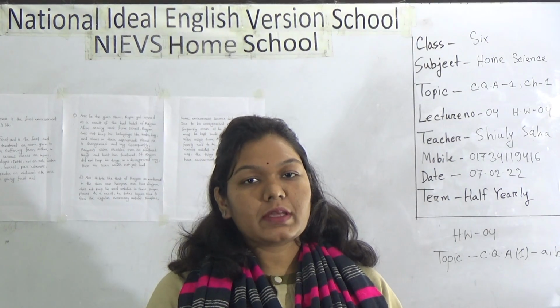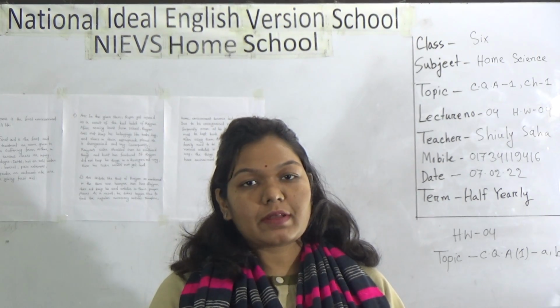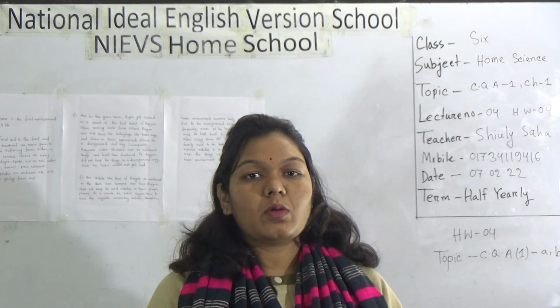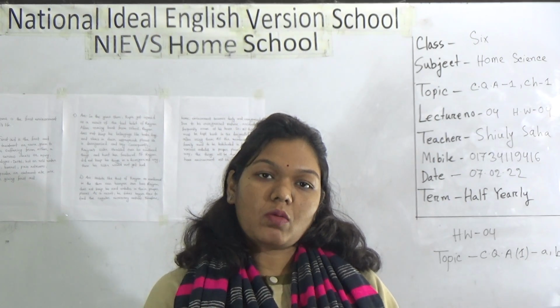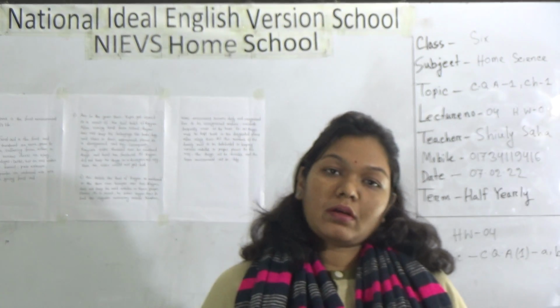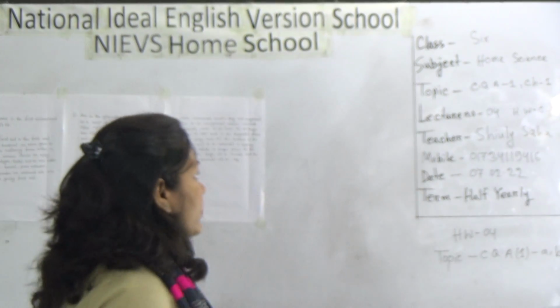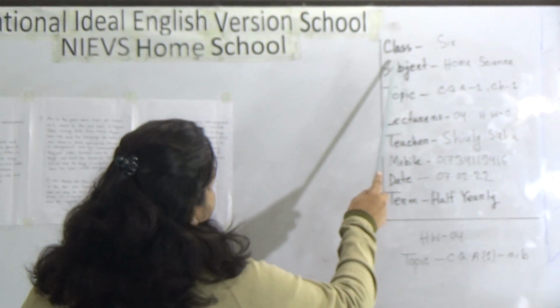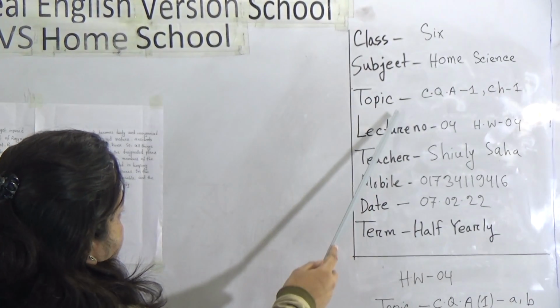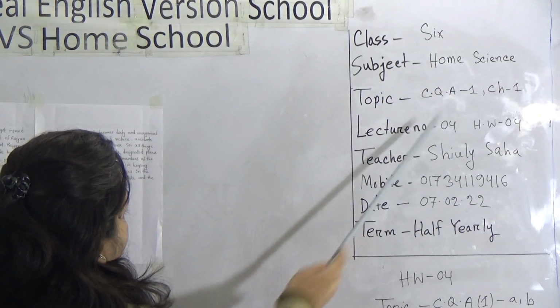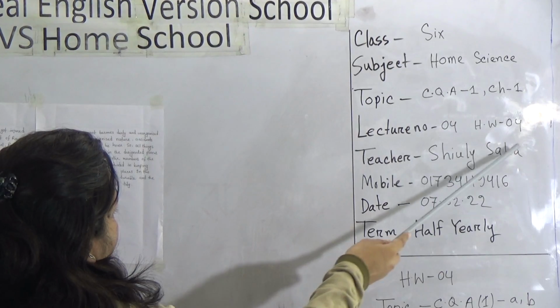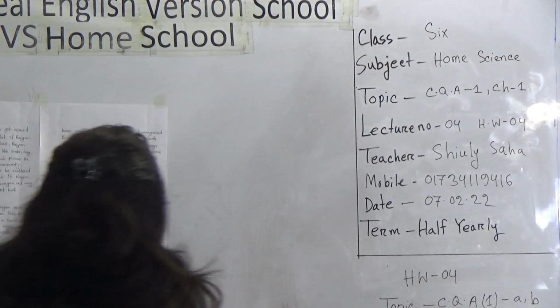Student, today I am going to take your home science class for the students of class 6. Today I will provide you one creative question from chapter 1. Okay, so let's get started. Class 6, subject home science, topic creative question 1 from chapter 1, lecture 1 and homework number 1. Now let's get started our class.